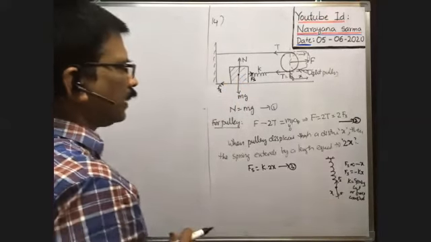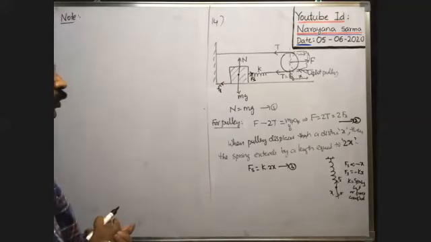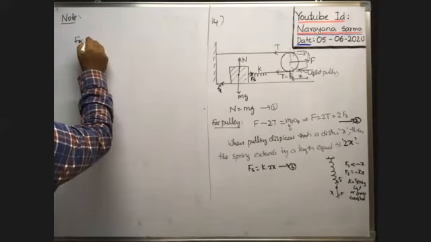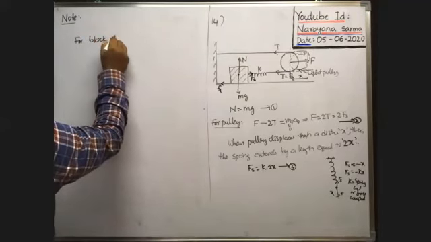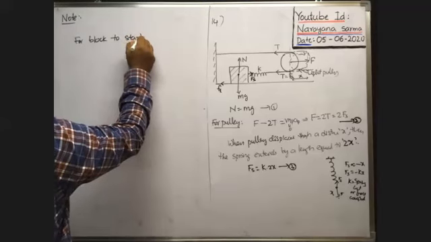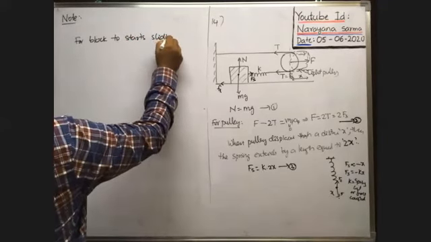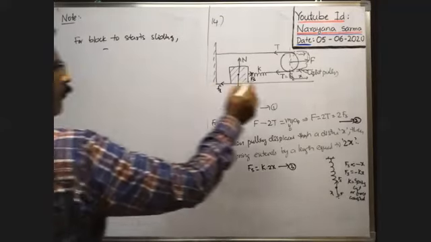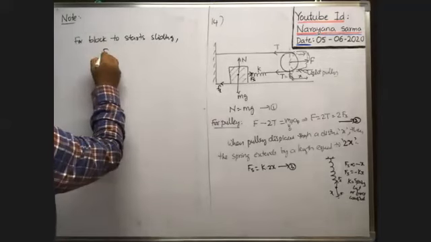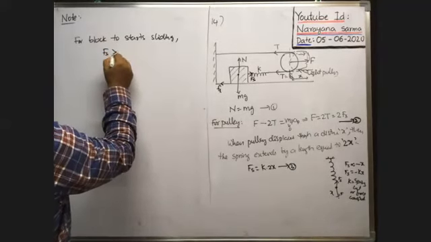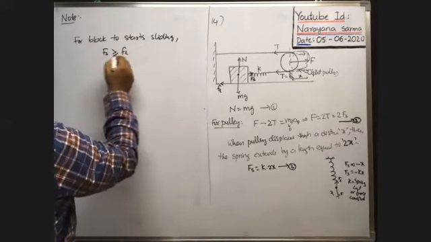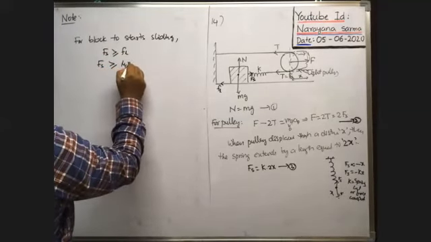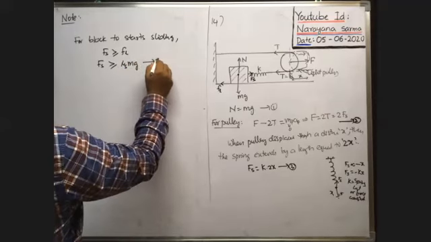For the block to start sliding, this Fs must be greater than or equal to Fl. Okay, so Fs greater than or equal to mu s into normal reaction mg. This is the condition 4.